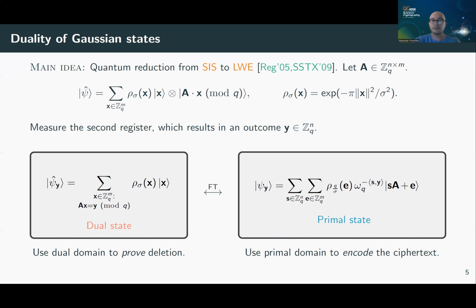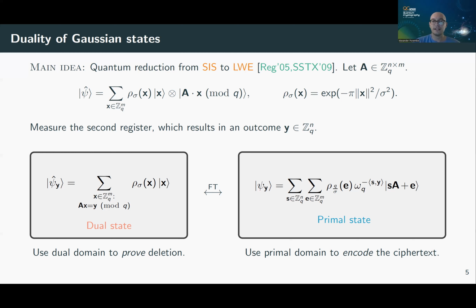Specifically, you get a solution to the so-called inhomogeneous SIS problem. So this is a short solution to the equation A times X equals Y. And what's really cool about the state is that if you apply the Fourier transform, you get a new state, which I call the primal state. The primal state is a superposition of random LWE samples with a phase that depends on S and Y, where Y is the image that we obtained by collapsing the state. Those two states are extremely useful.